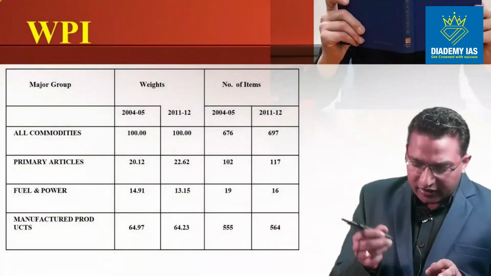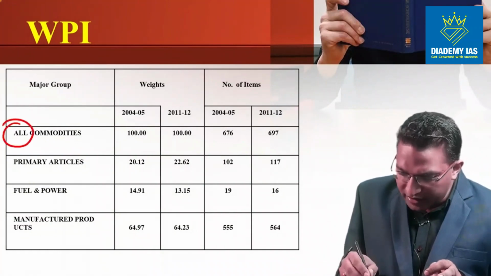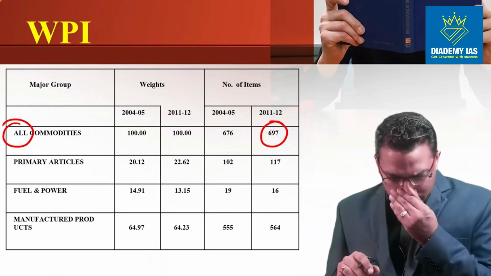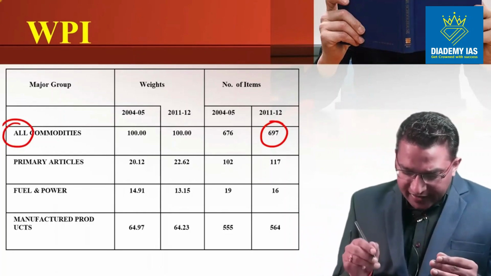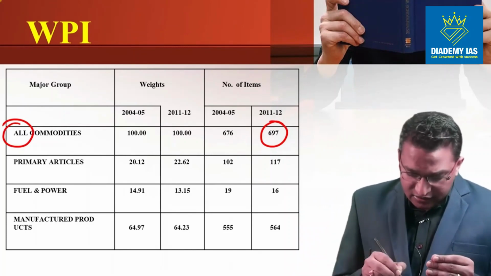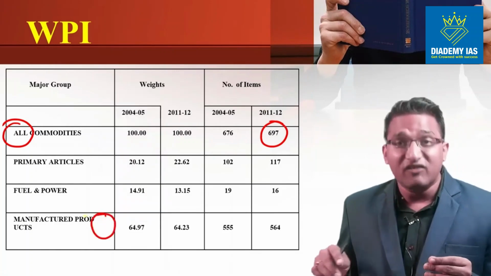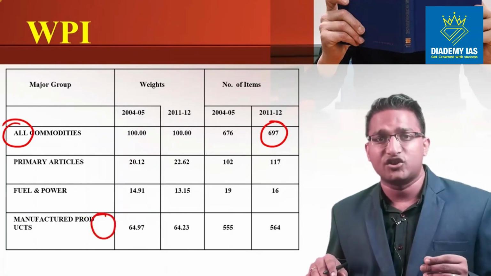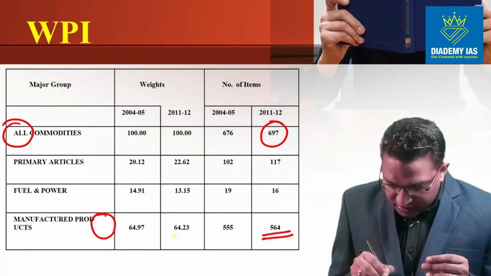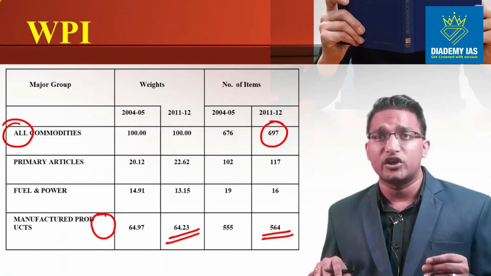In WPI, the weightage of different items is like this. If we take all commodities overall, there are 697 commodities, right? And these 697 commodities are divided into three different categories. The category which is having the highest share is manufactured products. This includes 564 products and the weightage is around 64%. So the highest weightage is given to the manufactured products.